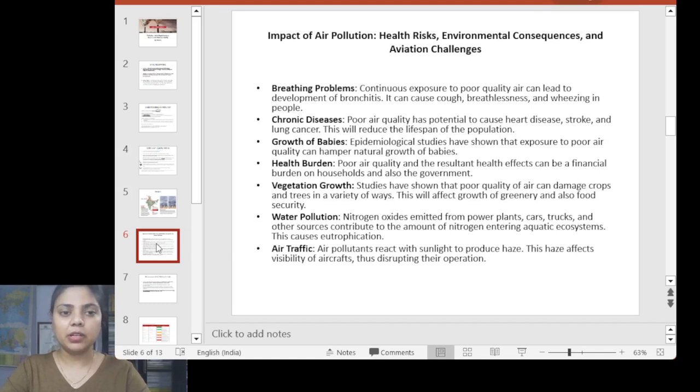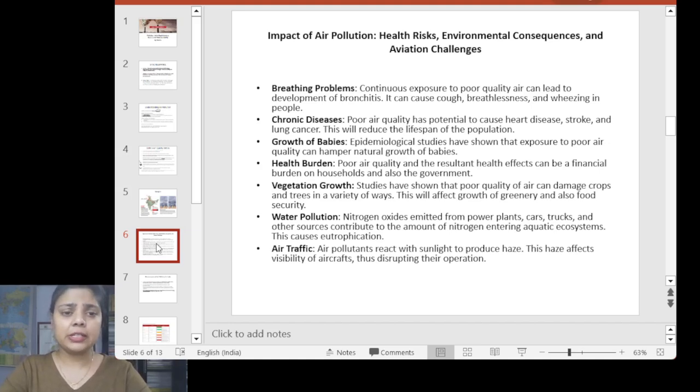You can see why the health burden is very high, because we mostly believe that whenever we are sick, we will visit the doctor, and we don't think in terms of a future perspective. In future we might need some amount of money, so we should have insurance and all.